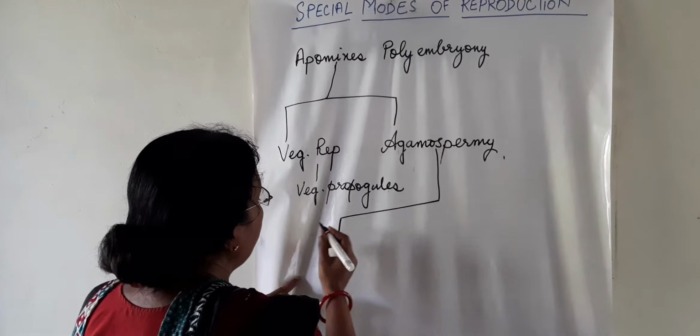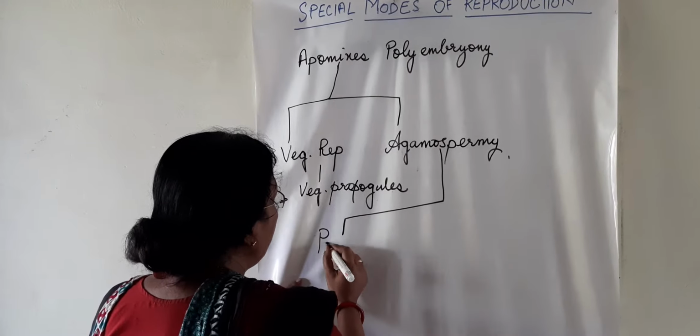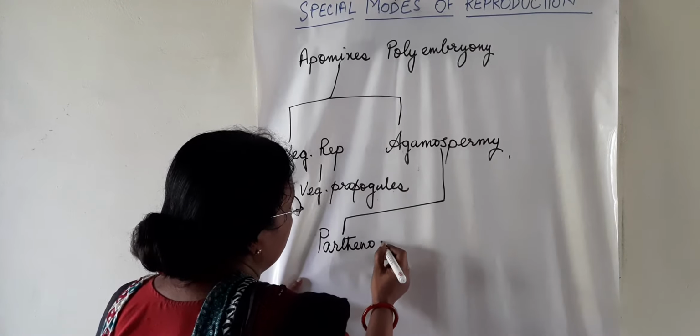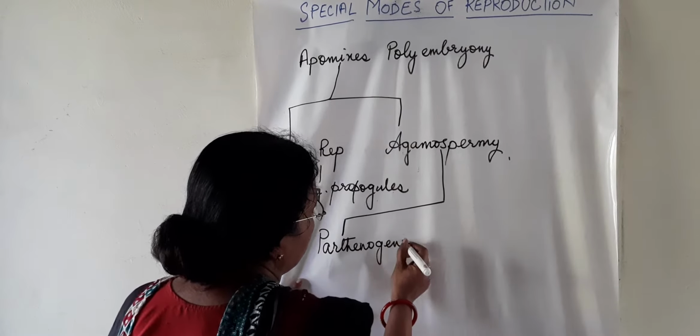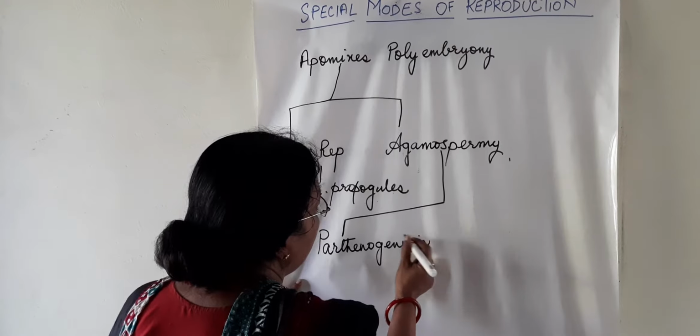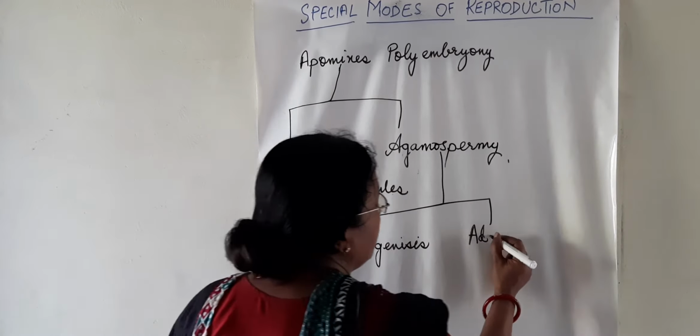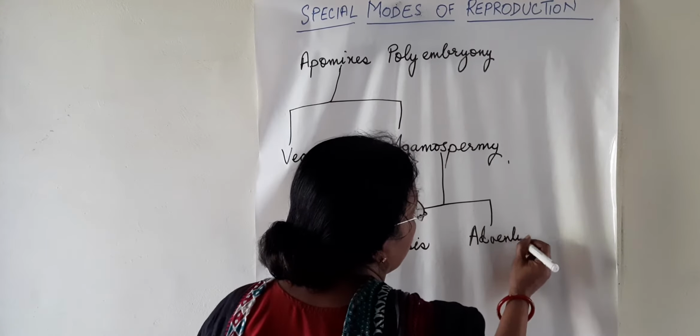Agamospermy can further be divided into parthenogenesis and adventive embryony.